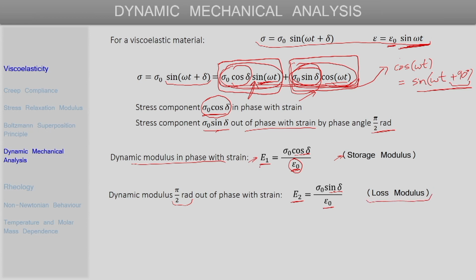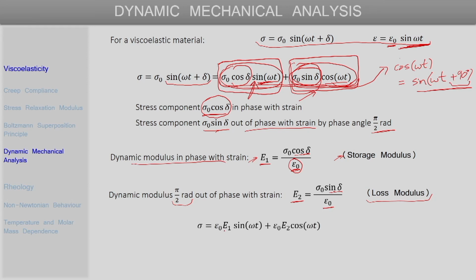The in phase modulus is the storage modulus, and that corresponds to the elastic response to the deformation, whereas E2, which we refer to as the loss modulus, corresponds to a viscous or dissipative kind of response to the deformation applied. So, with these two moduli we can express the overall stress again in terms of E1 and E2. Based on these two definitions, as well as this equation, we can write sigma in terms of E1 and E2 like this.